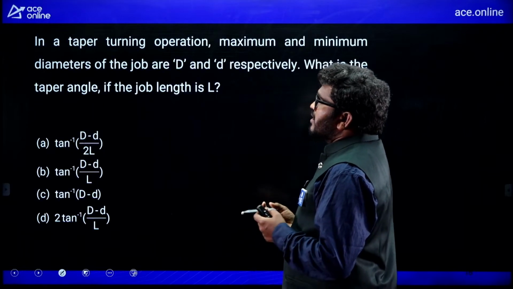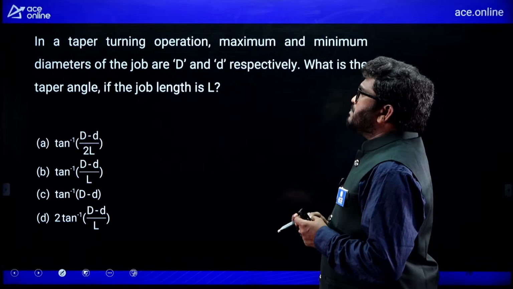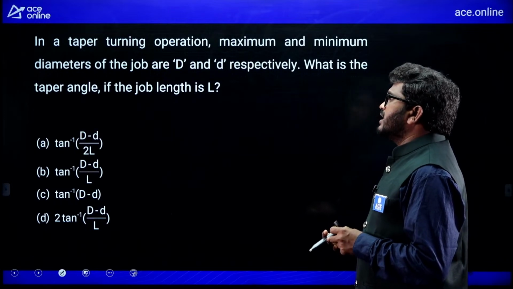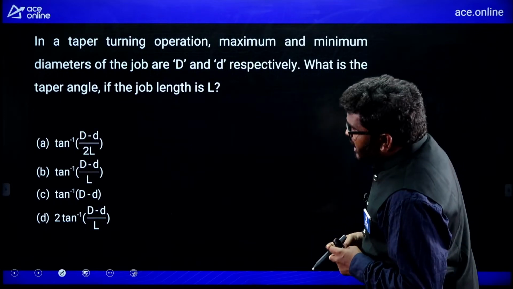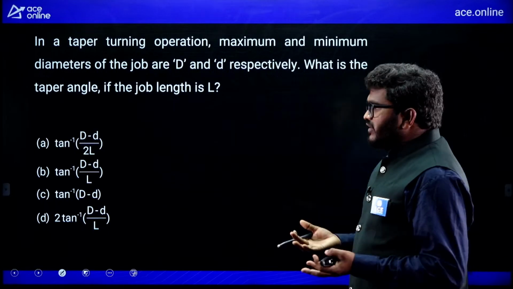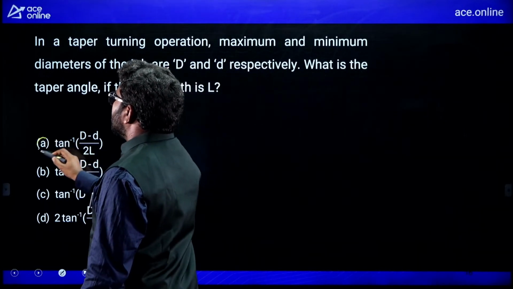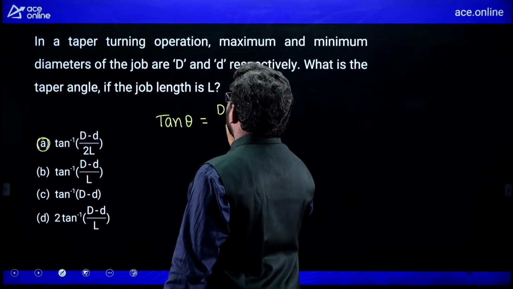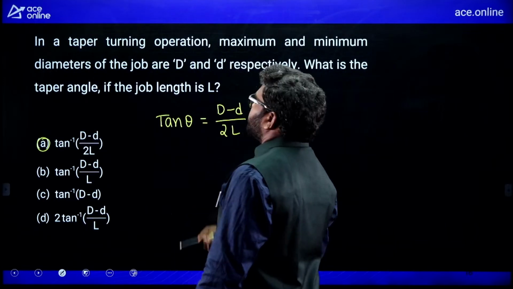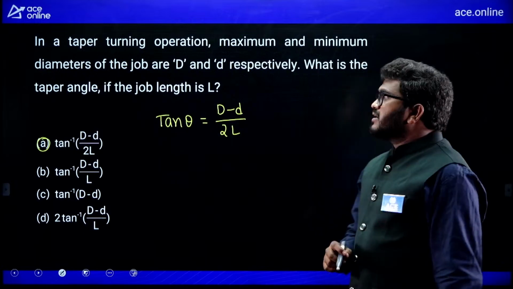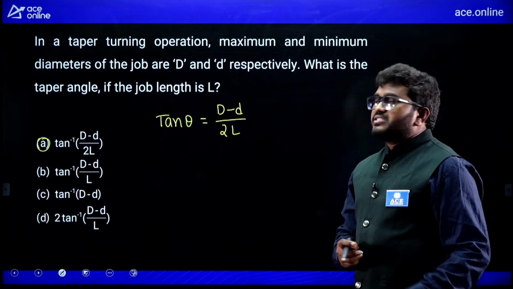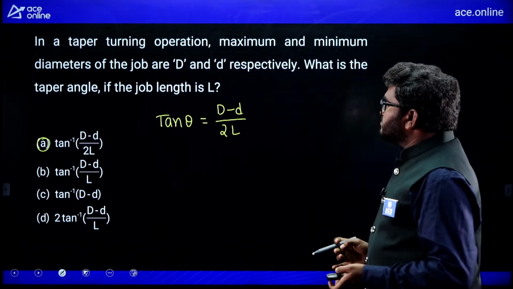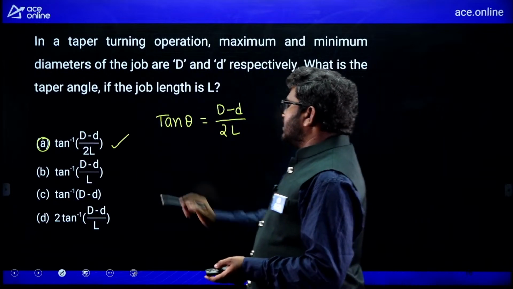Next. In a taper turning operation, maximum and minimum diameters of the job are capital D and small d respectively. What is the taper angle? It's a very simple question. The taper angle is tan theta is equal to capital D minus small d by 2 into L. Length of a job is L, capital D is the maximum diameter, small d is the minimum diameter. So this is the taper angle formula. You should remember this one. So A is the correct answer for this question.